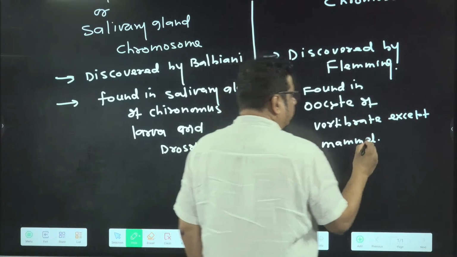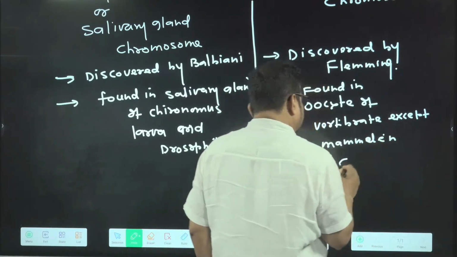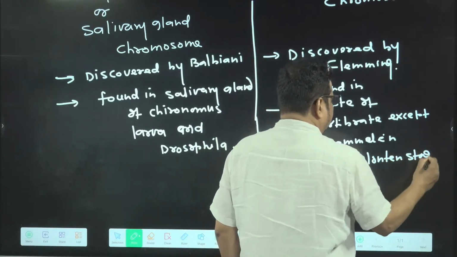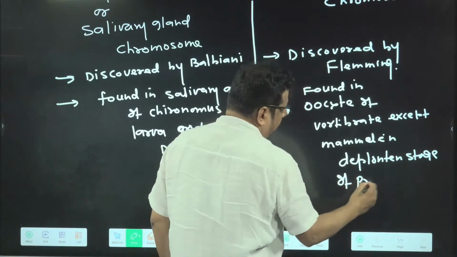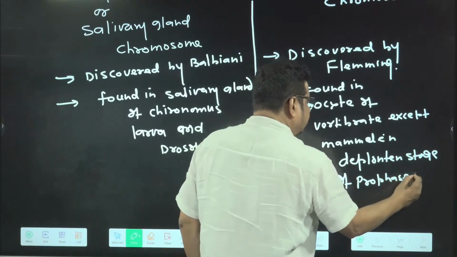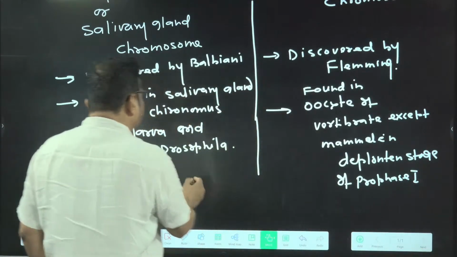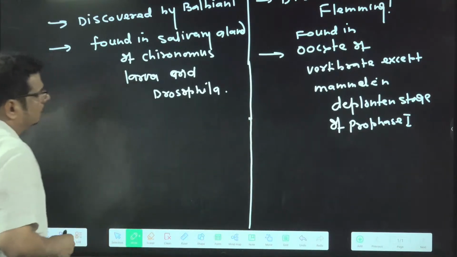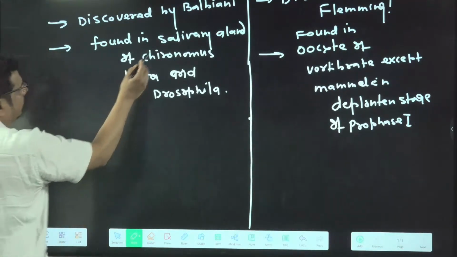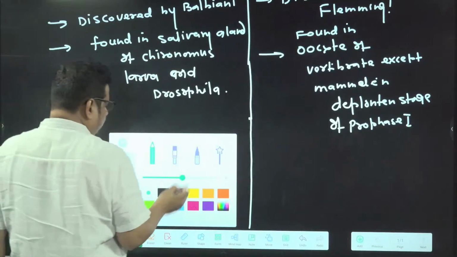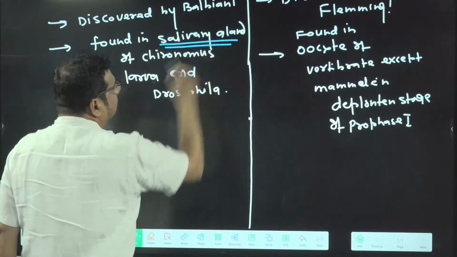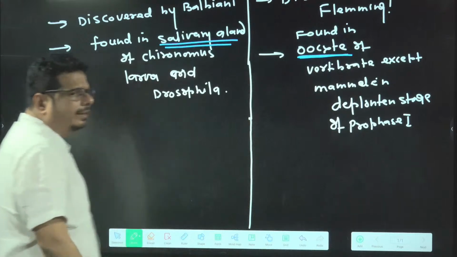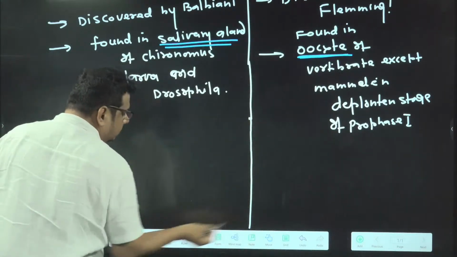And this is present in which stage? In the diplotene stage of prophase 1. Many times this line is asked in competitive exams, NEET or All India PMT. So diplotene stage. Polytene is found in the salivary gland, and lampbrush chromosome is found in the oocyte. Got the idea? Keep in mind, it is very important information.